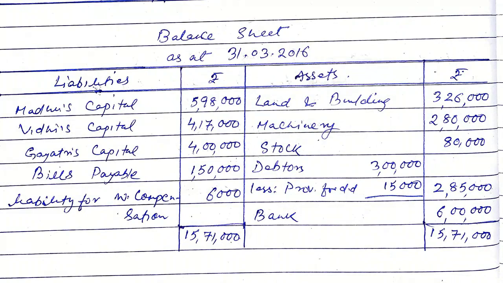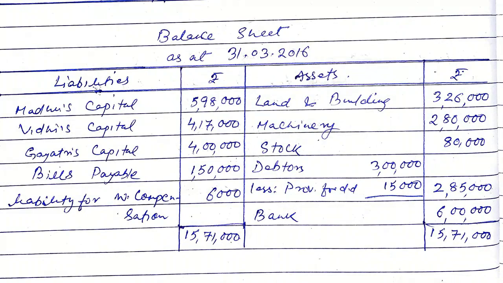Now in case of debtors, earlier the provision was 10,000, but now the provision is 15,000. So debtors 3 lakh less provision 15,000 is 2,85,000. Bank account, as we discussed, 50,000 from the beginning and 5,50,000 brought by Gayatri. So total bank balance is rupees 6 lakh.